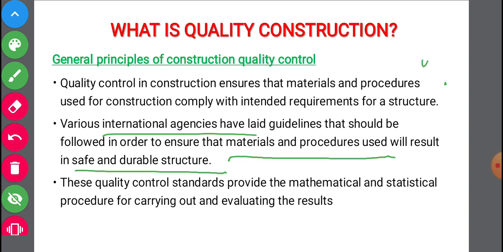To check the property or quality of a material, or the processes used, they give some mathematical and statistical procedures. Using those, we can check the quality of any property of a material or the processes followed for the construction.